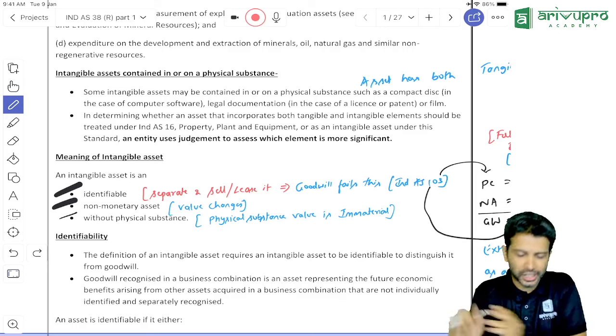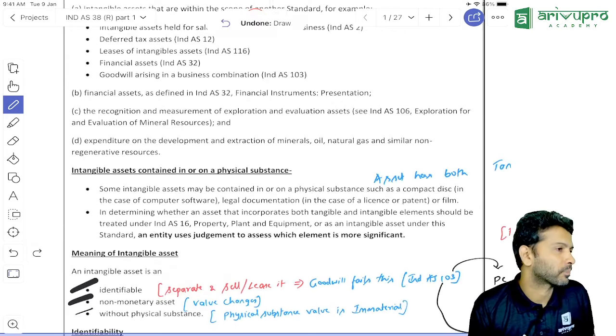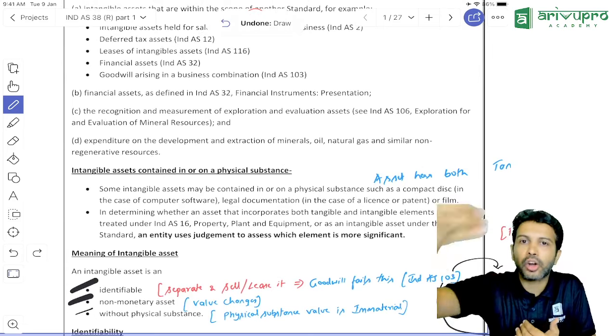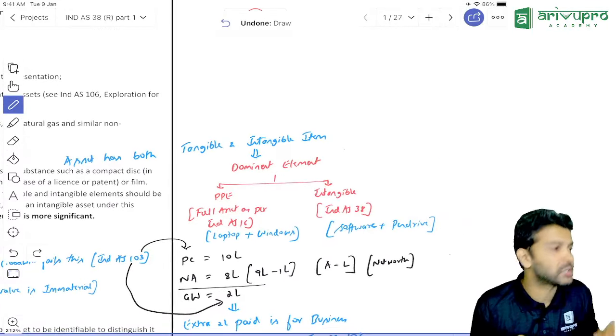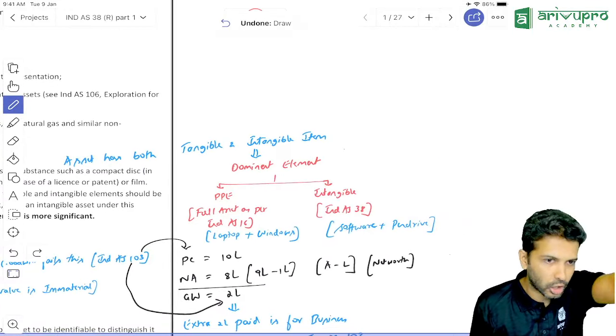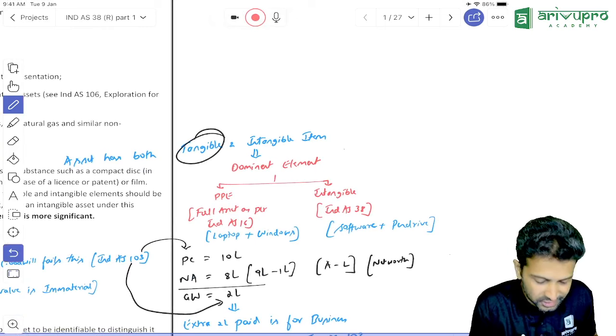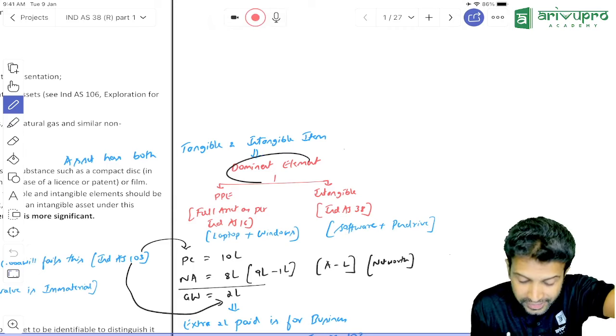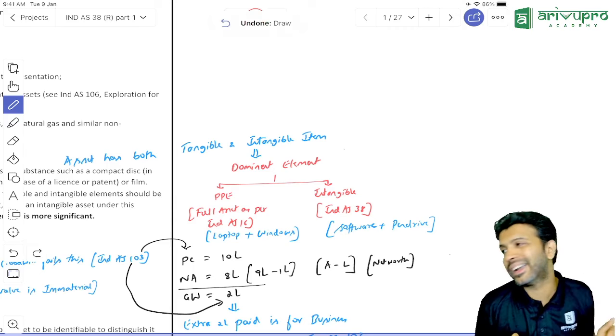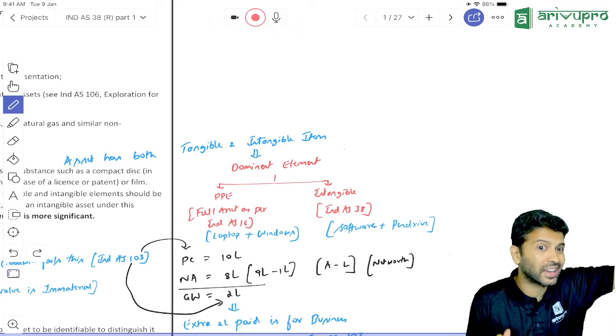Now again, you need to check. That is what this component is trying to say. If a particular component has both a tangible as well as an intangible element, then you need to check which is the dominant element. Dominant element means the one of greater value.